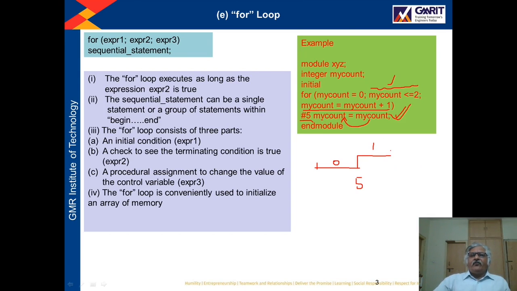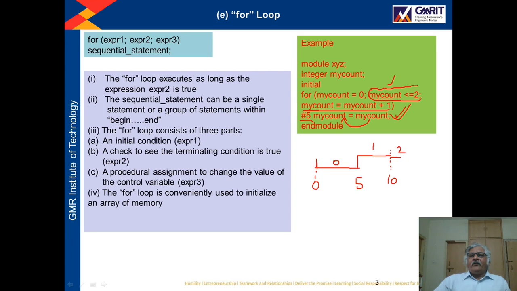This 2 will be assigned to my count after 5 unit time. So after a gap of 5 unit time, and suppose this is 0 time, the initial time of the simulation, then at 10 unit time the value of my count will become 2.